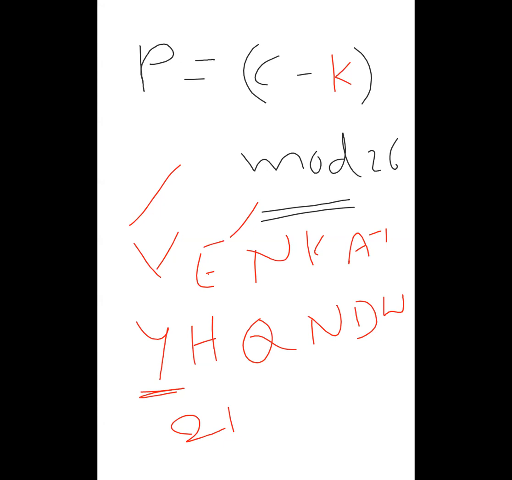So meanwhile, can anybody tell what is 26 modulo 26? What is the answer? 26 modulo 26. 0. Yeah, 0. So 0 means the ciphertext will be A. Please remember that. K will not be 0. K range is 1 to 25.